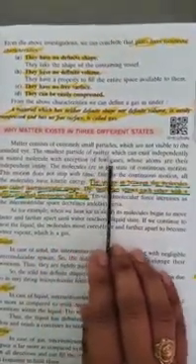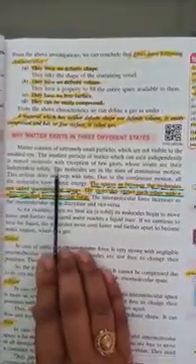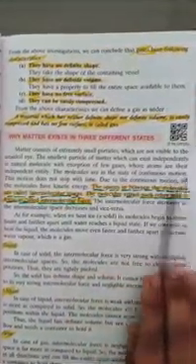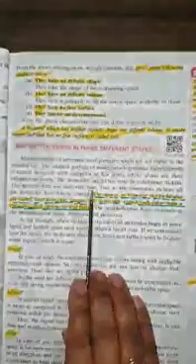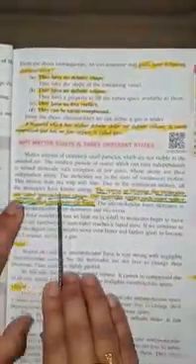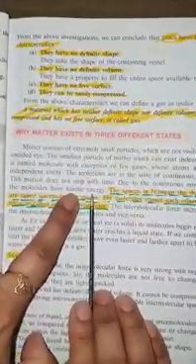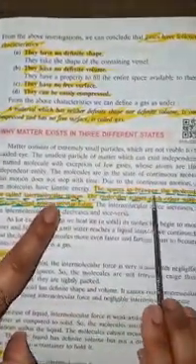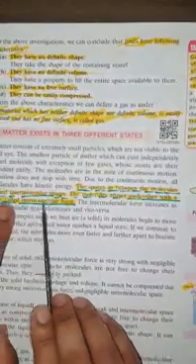The smallest particle of matter which can exist independently is called a molecule. These molecules are always in continuous motion. This motion does not stop with time. Due to the continuous motion, all the molecules have kinetic energy. The space in between the molecules is called intermolecular space.